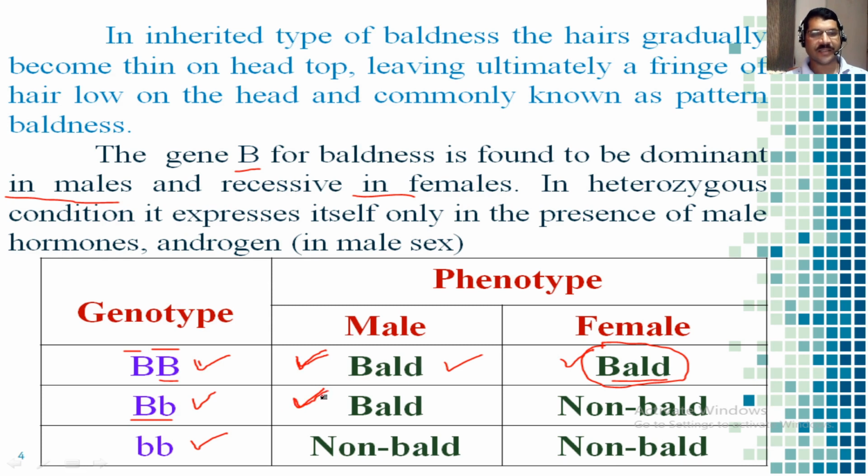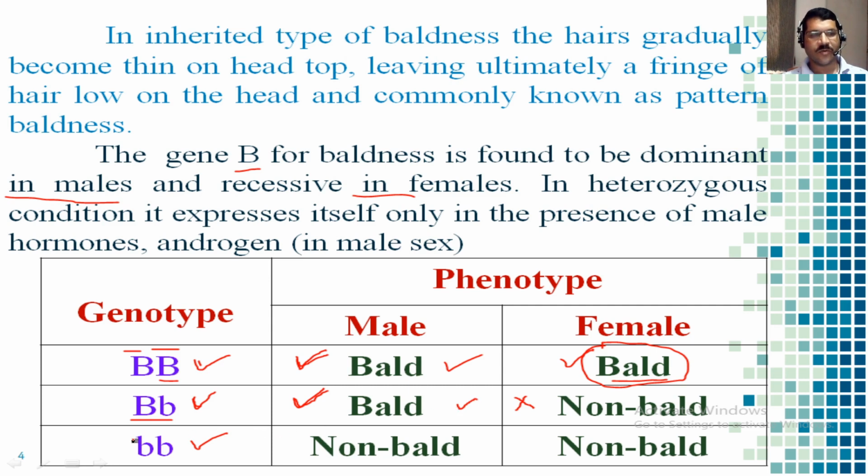But if such a genotype is present in females, she will never become bald and will be non-bald. So men with the homozygous dominant and heterozygous genotypes have the trait.